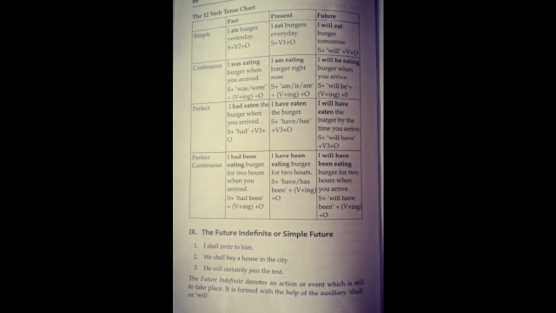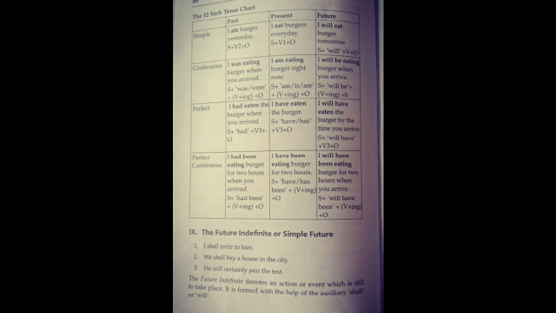Okay, examples are there: I shall write to him, we shall buy a house in the city, he will certainly pass the test. So in the first one, the example says that he is willing to write to him. In the second example, which is shall buy, it's a proposition that the person is going to buy. He is planning, but it is not sure.